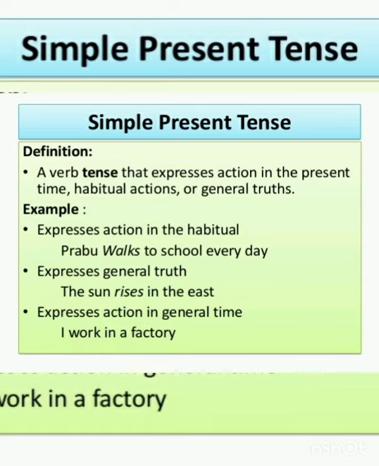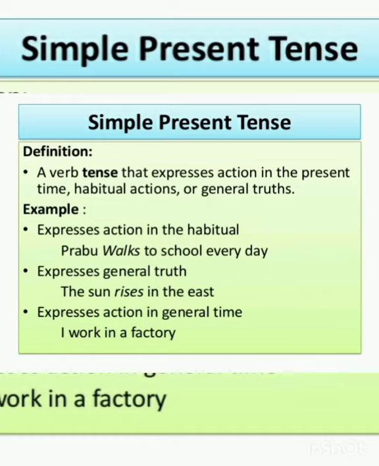While making a sentence on the basis of the simple present tense, if the subject is I, we, you, and they, there is no need to add s to the main verb. But if the subject is he or she or it, that is third person singular pronouns, at that time we should add s to the main verb. For example, here Prabhu is representing he, so we added s to the walk. Prabhu walks to school every day.